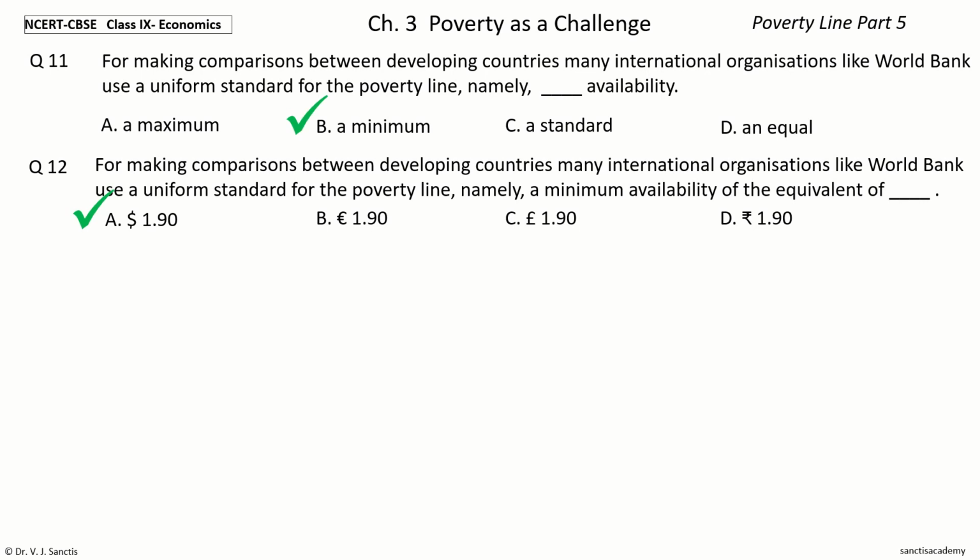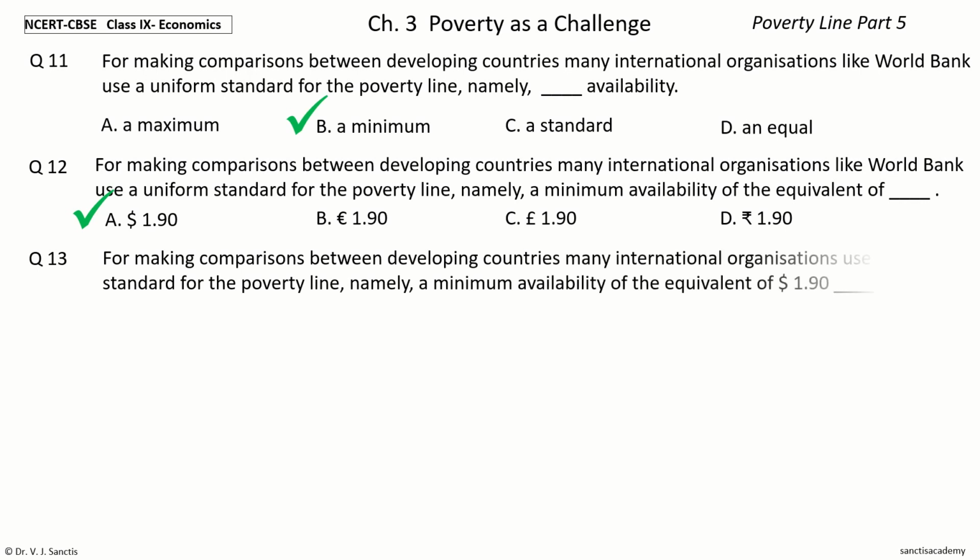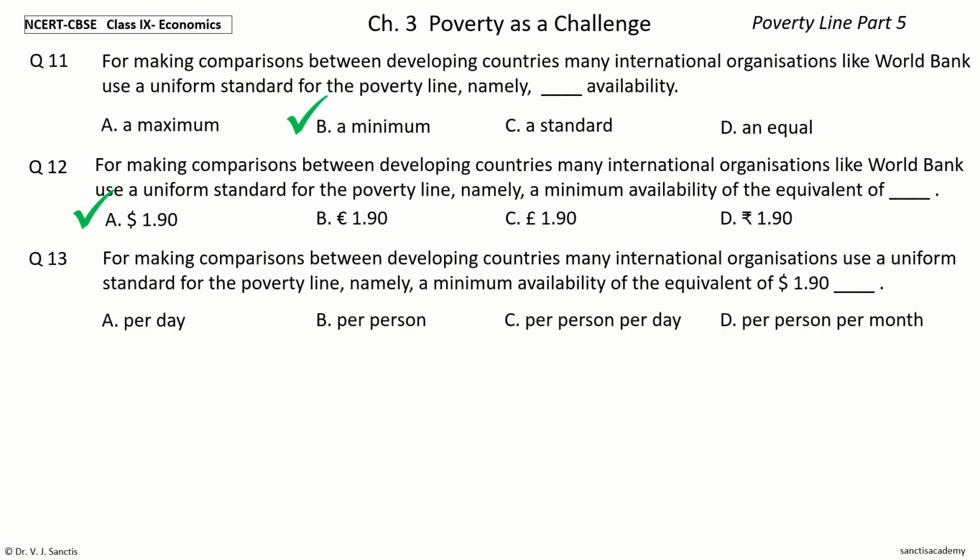Question 13. For making comparisons between developing countries, many international organizations use a uniform standard for the poverty line, namely a minimum availability of the equivalent of $1.90 dash. The options are per day, per person per day, per person per month.